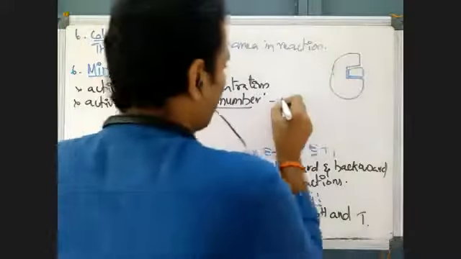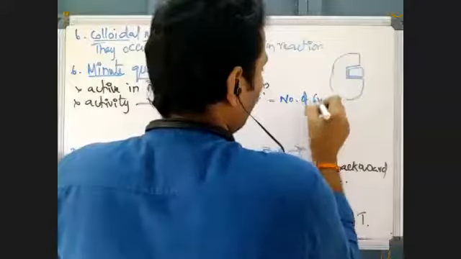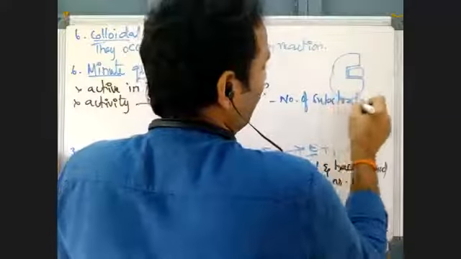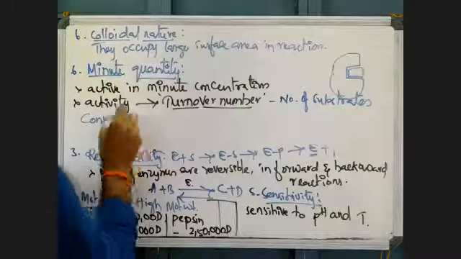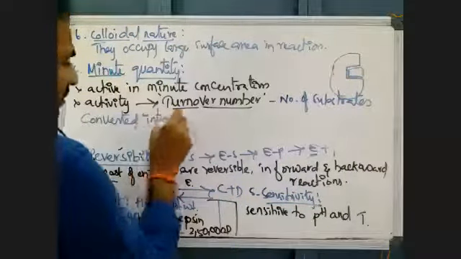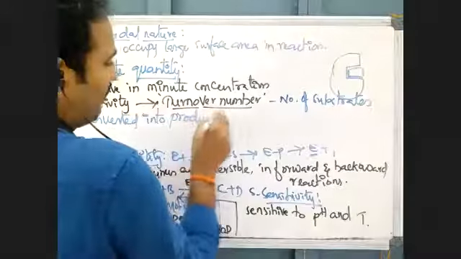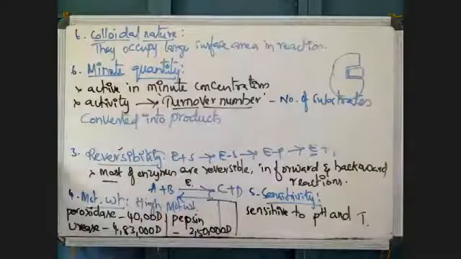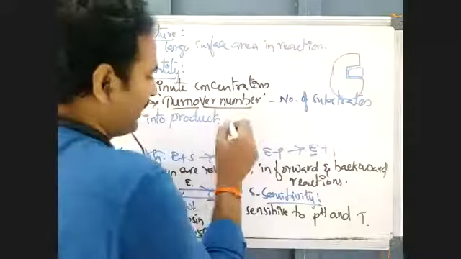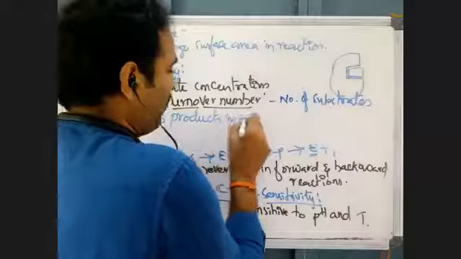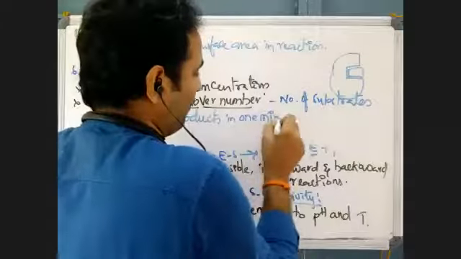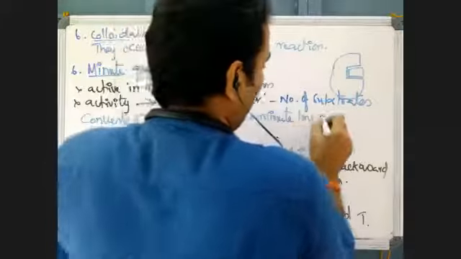What does the turnover number mean? It is the number of substrates converted into products per unit time, especially where that unit time is 1 minute, by one enzyme.